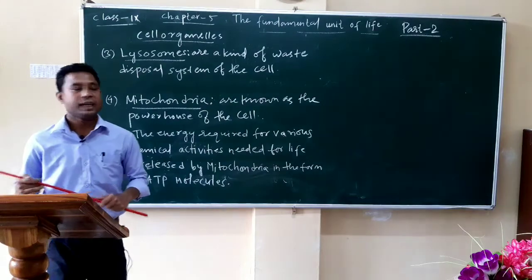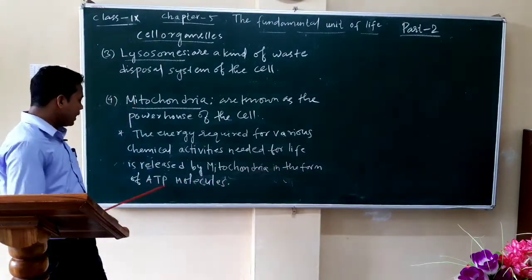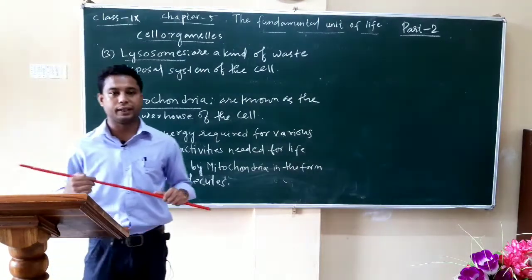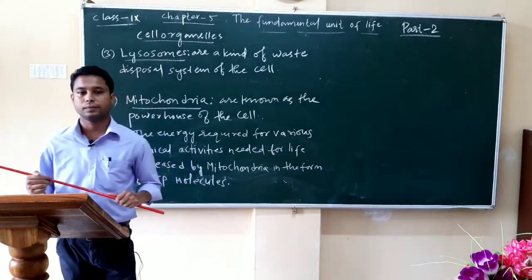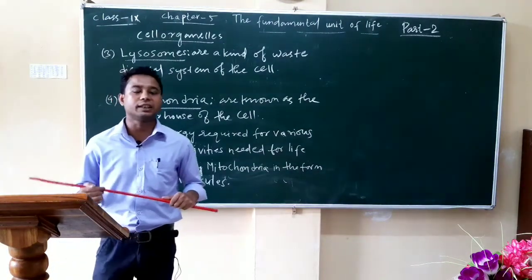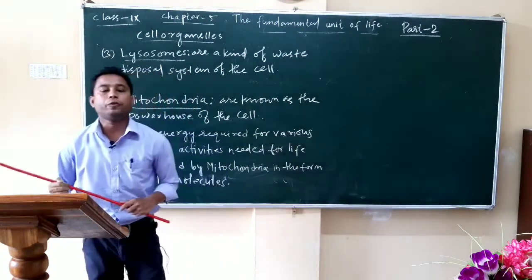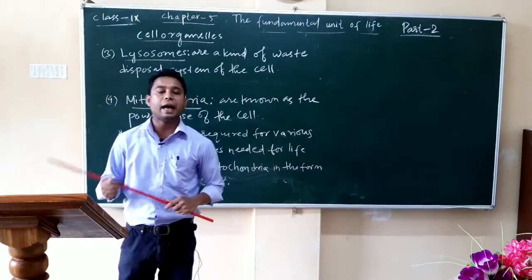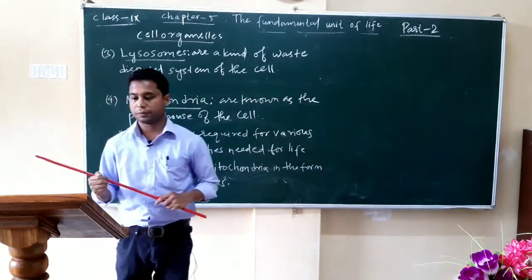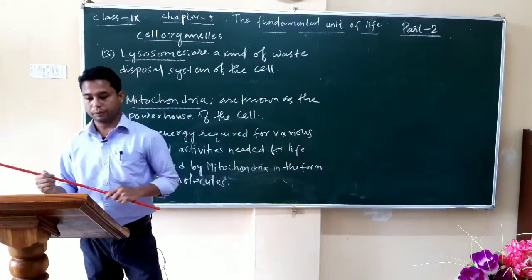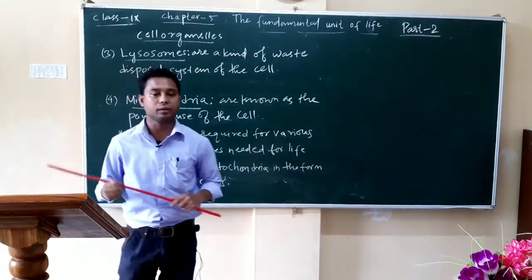What do you mean by ATP? ATP means adenosine triphosphate. ATP is the energy currency of the cell. Clear? Now, one more feature of mitochondria is that they have their own DNA and ribosomes. Therefore, mitochondria are able to make some of their proteins.